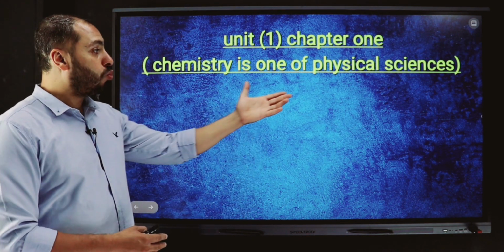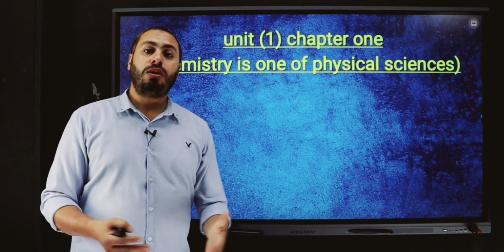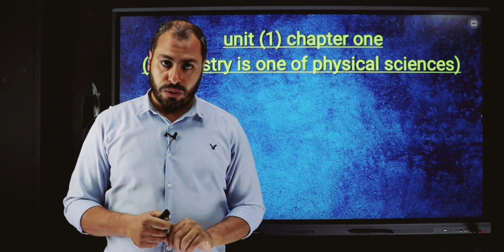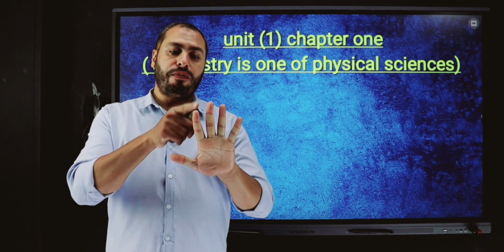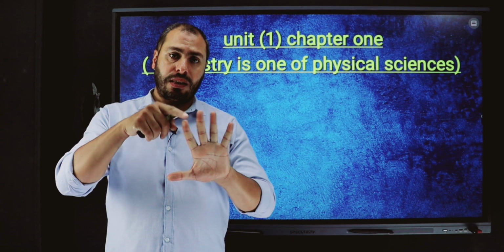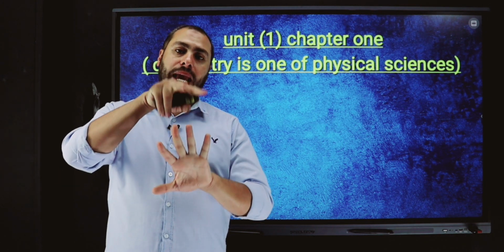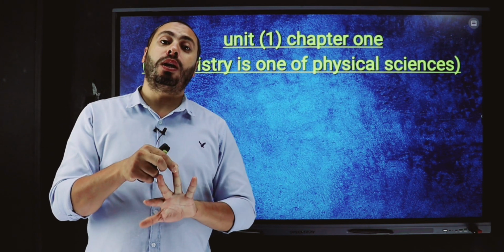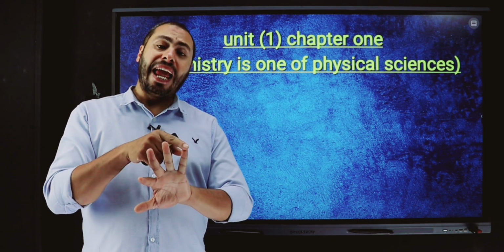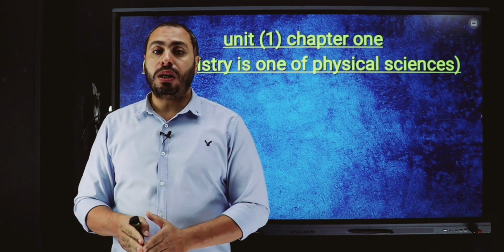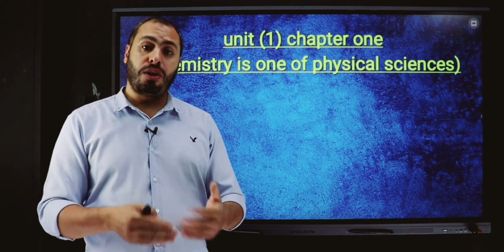And chemistry is one of the physical sciences. What are the physical sciences? We have 5 physical sciences around us. What are they? 3 of them that we all know: chemistry, physics, biology. And we add 2 other sciences: number 1, geology, that we call earth studies, and astronomy. Each one of them has a special field that researches it.